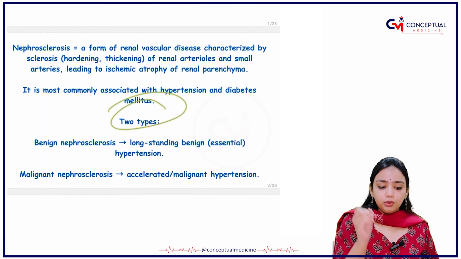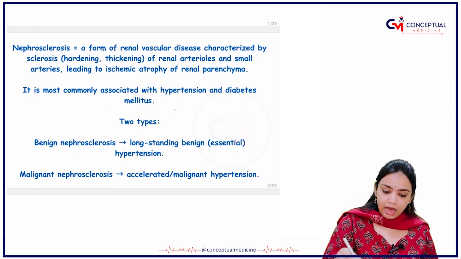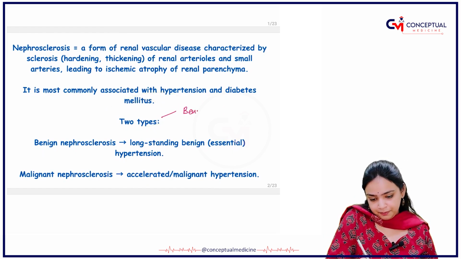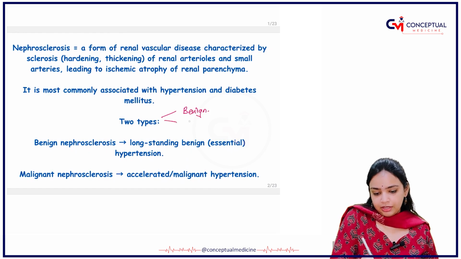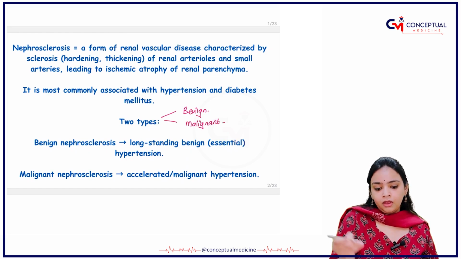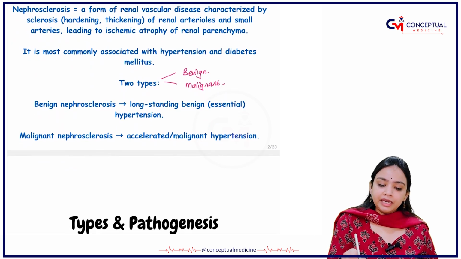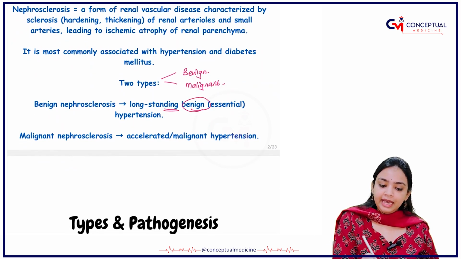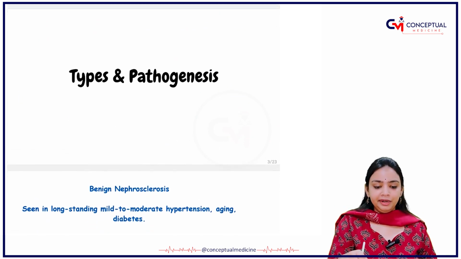What are the two types you have? You have either the benign one or the malignant one. So what happens in the benign one? In the benign one, it is long-standing benign hypertension, and in the malignant one, it is accelerated or malignant hypertension.